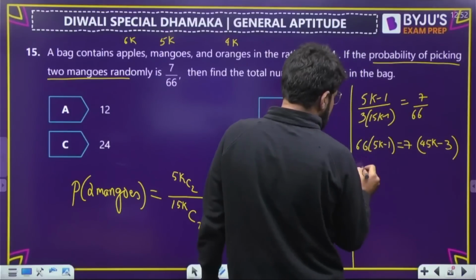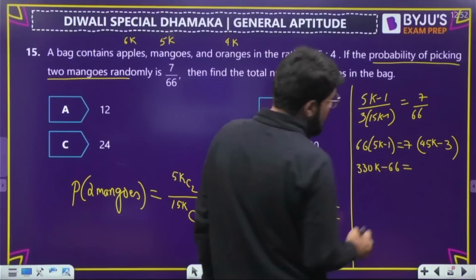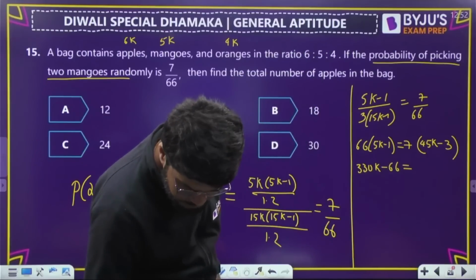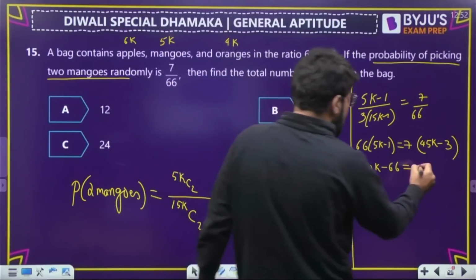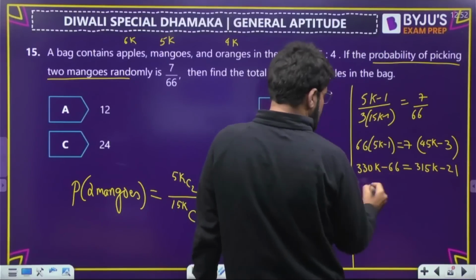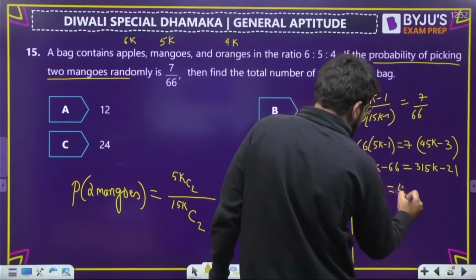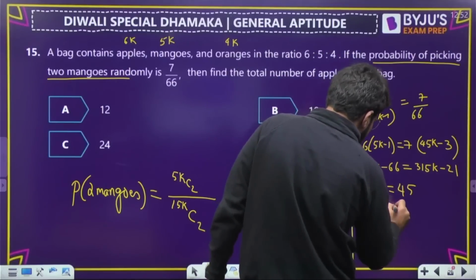So 66 into 5, 330k minus 66 is equal to 315k minus 21. What is left? 15k. 66 minus 21 becomes 45 clearly. So here I get k equal to 3.